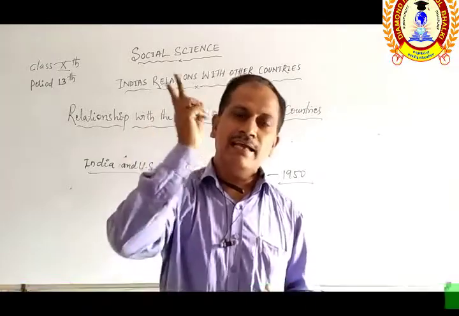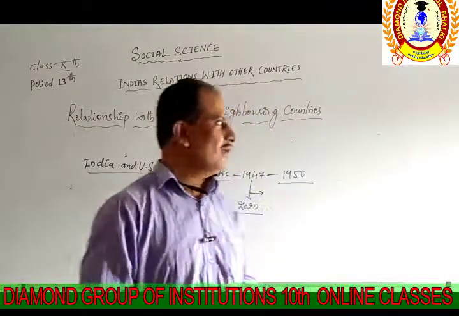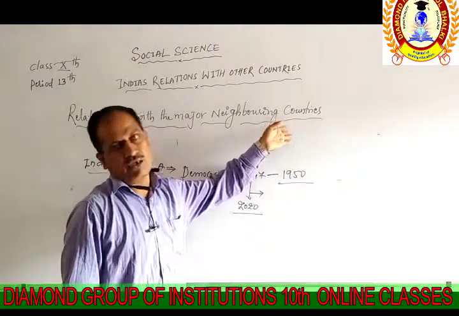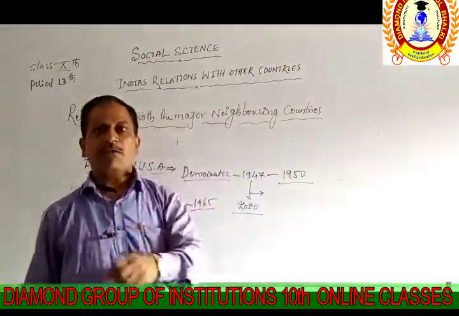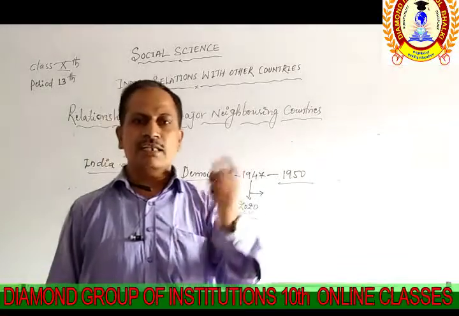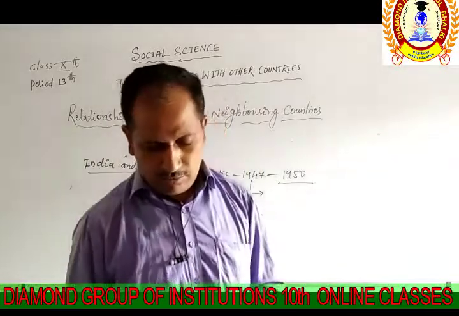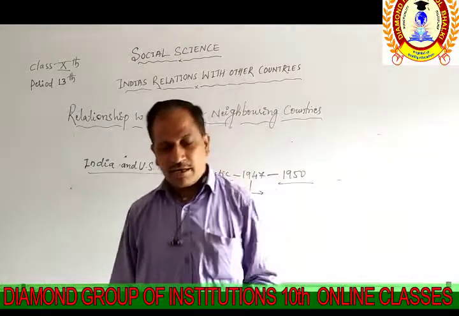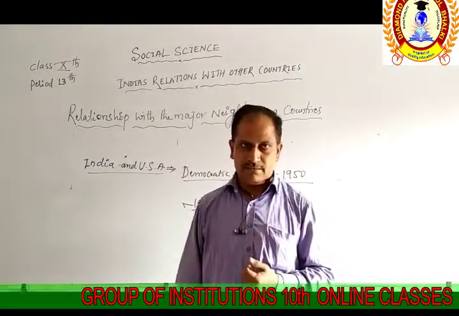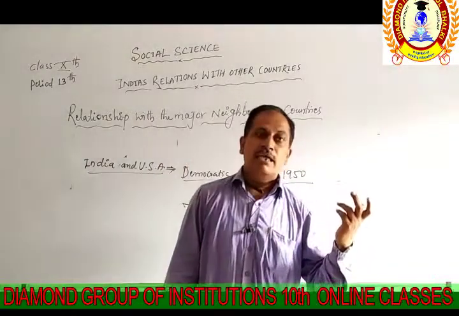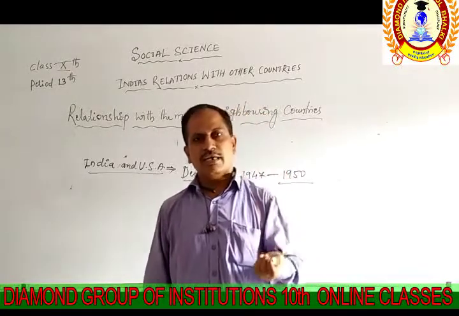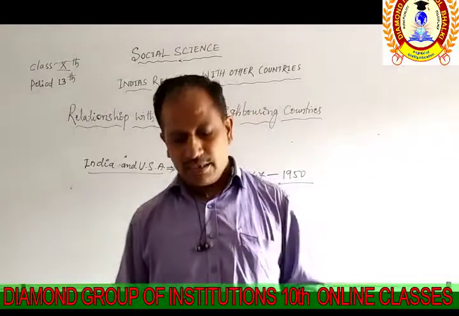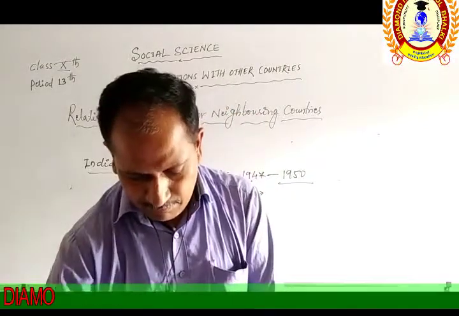system like the USA. You know that there are two houses in the USA, the upper house and the lower house. The same type of houses we see in India, the upper house and the lower house, because India has followed the Democratic and the Republican parties. So in the USA also we see the Democratic and the Republican parties, and in India also we are finding the Democratic and the Republican parties.